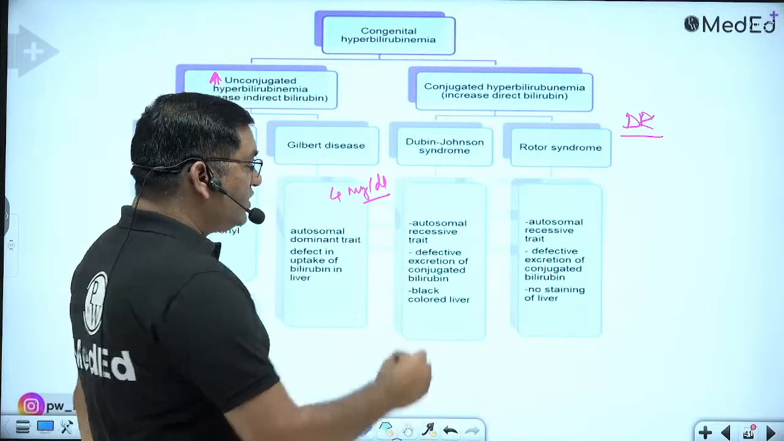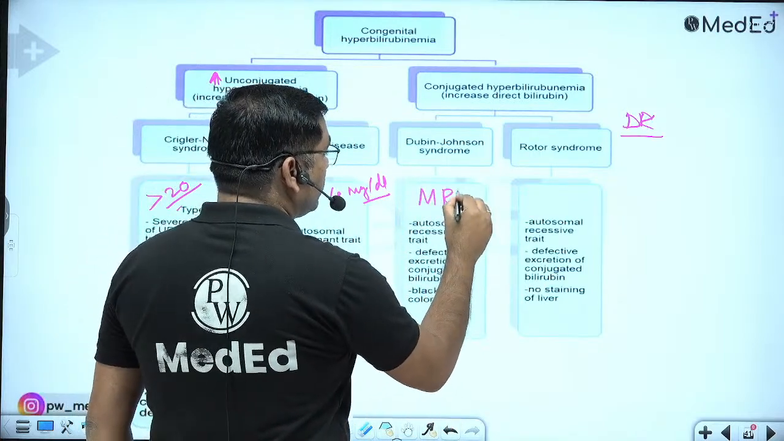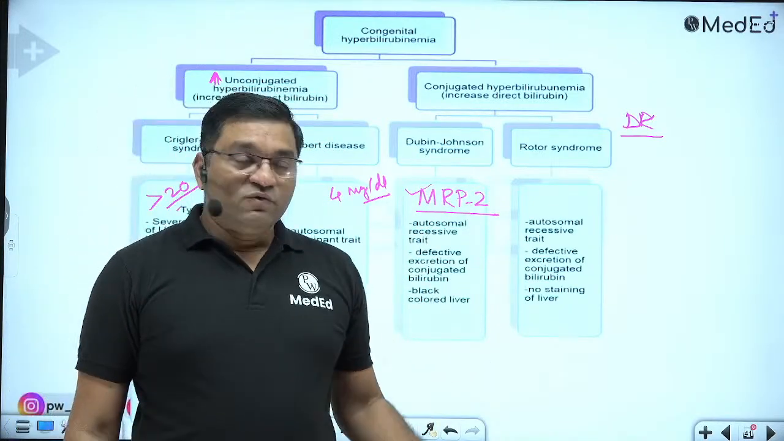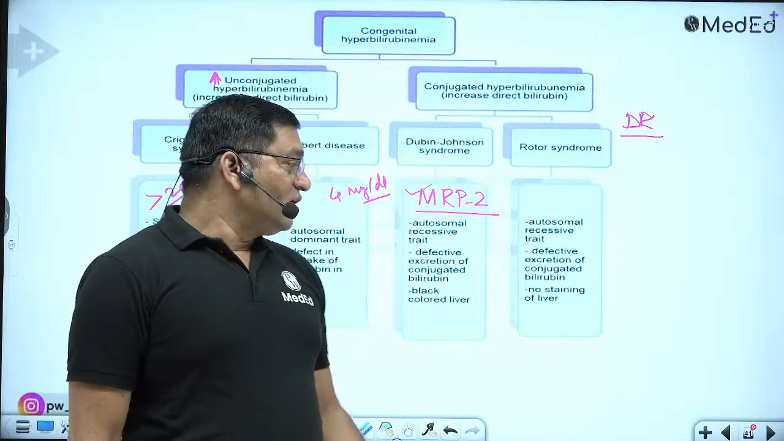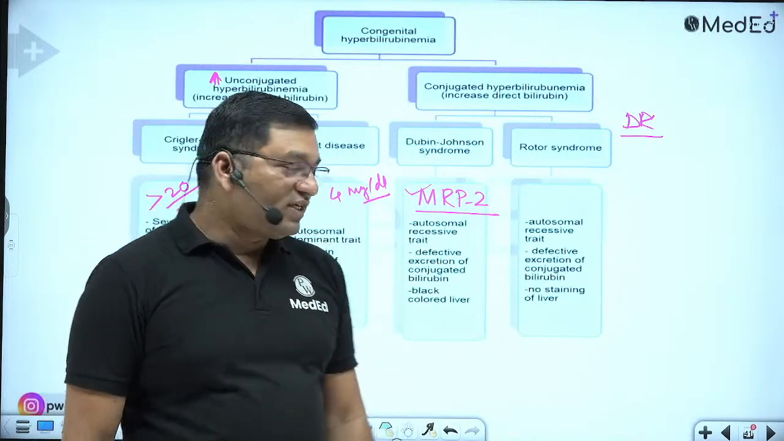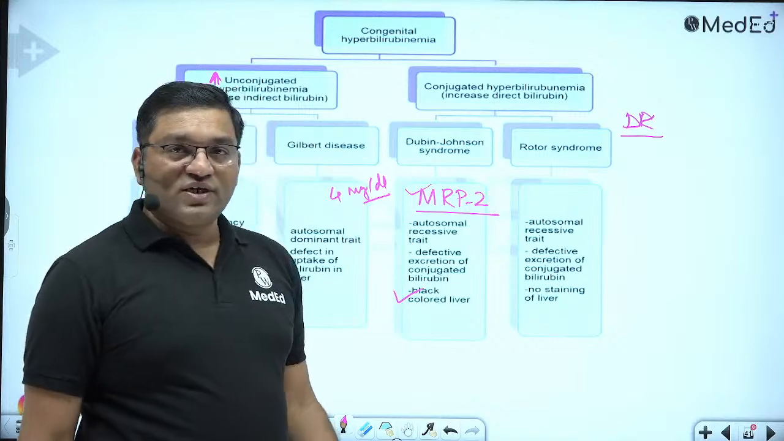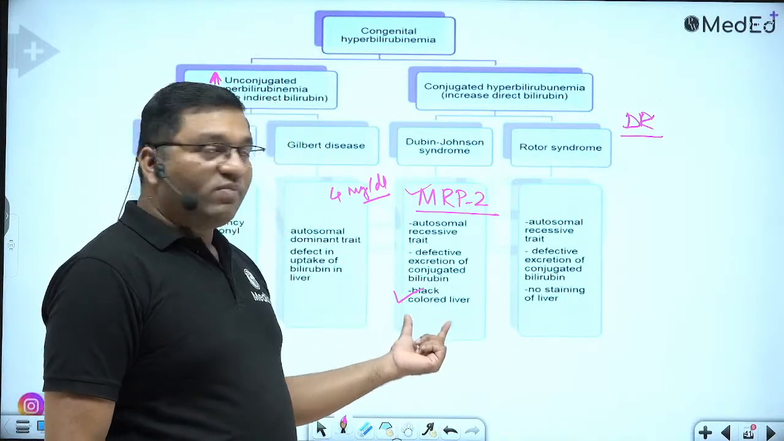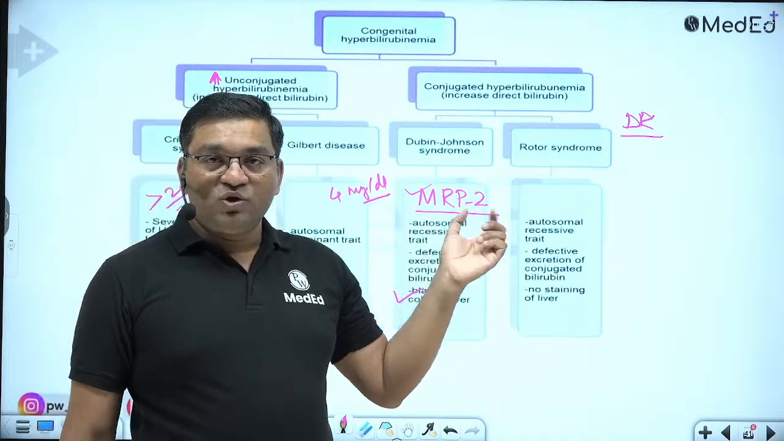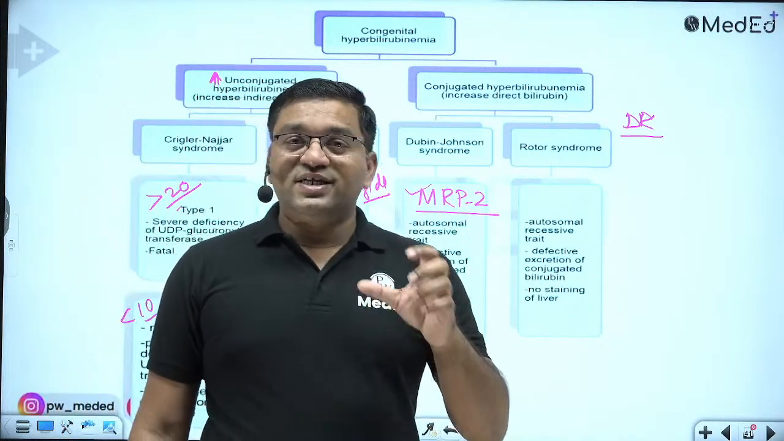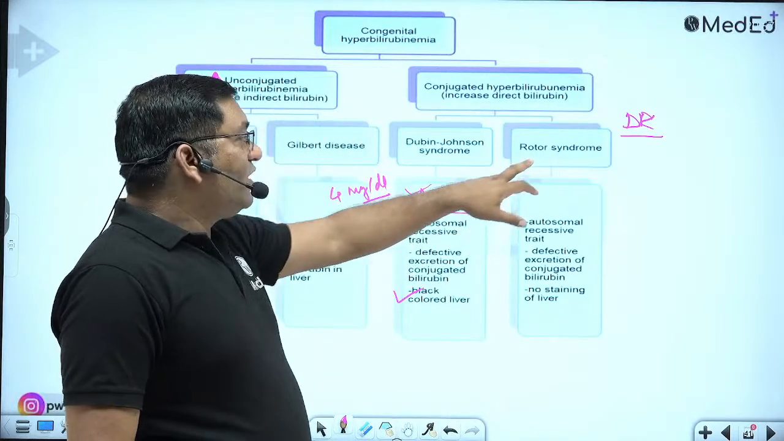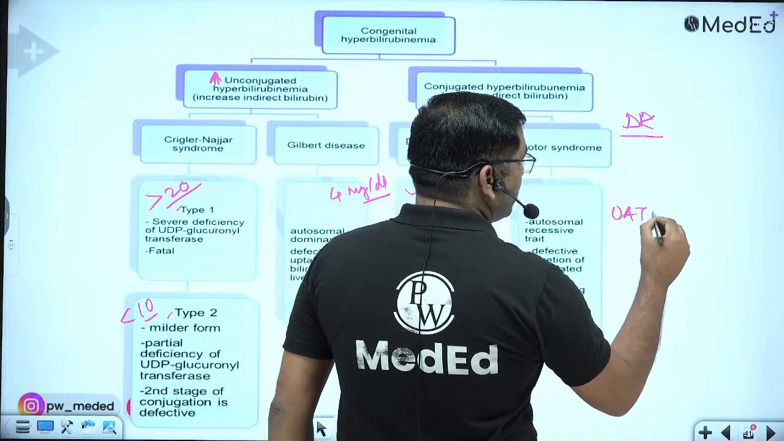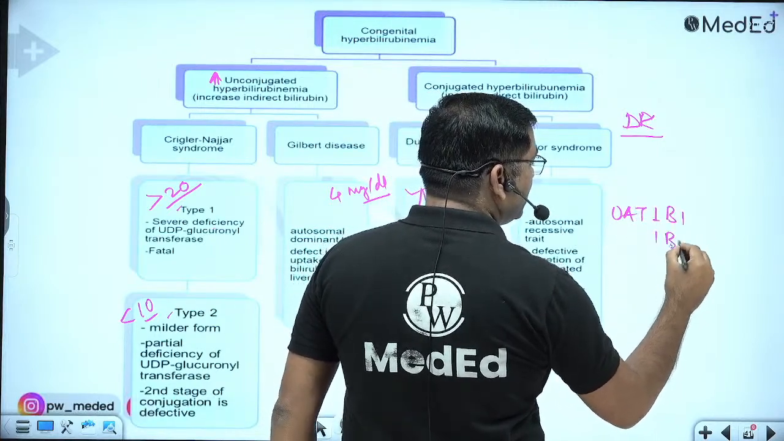Dubin-Johnson is due to mutation in MRP2, multidrug resistance protein 2, which is important in the secretion of bilirubin into bile. There is accumulation of epinephrine metabolite, that's why there is a black colored liver. The MRP2 mutation affects secretion of bilirubin, which is a rate limiting step in bilirubin metabolism. While Rotor syndrome is due to mutation in organic anion transporter 1B1 and 1B3.